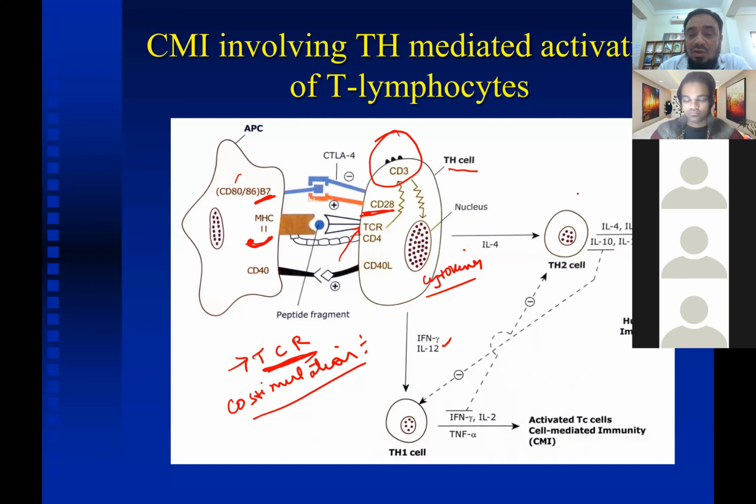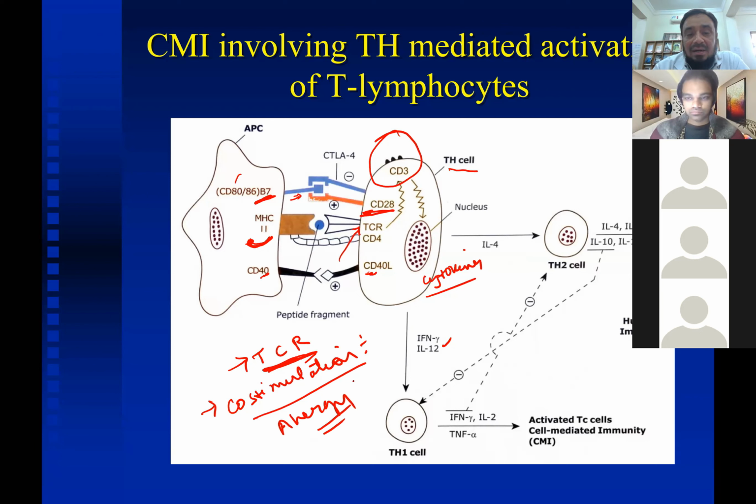So co-stimulation is very important. If there is no co-stimulation, that is, by attachment of CD80 or 86 with CD28, or attachment of CD40 with the CD40 ligand of the T cell, then this response will die, and there will be no activation of the T cell. This is known as T cell anergy, or this is the concept of tolerance.